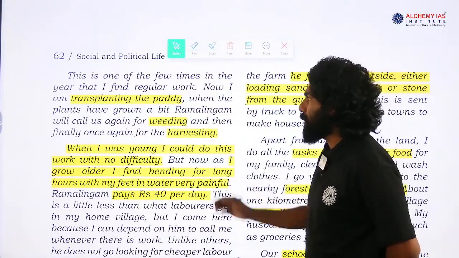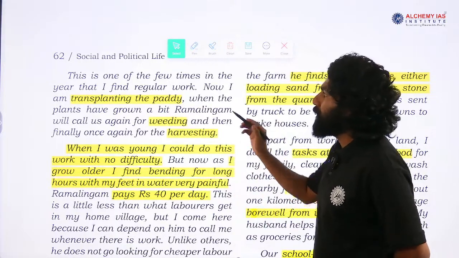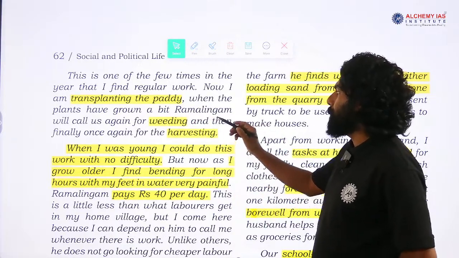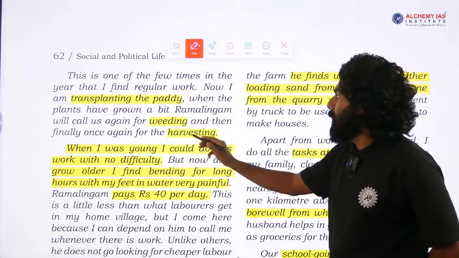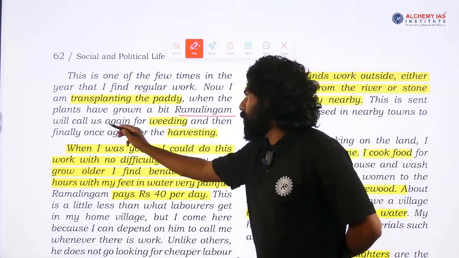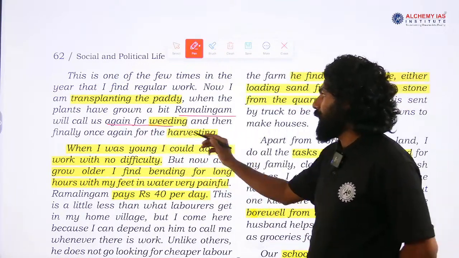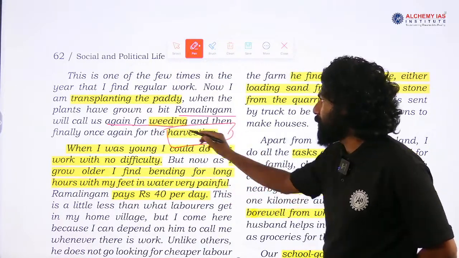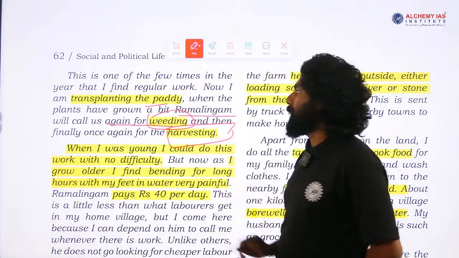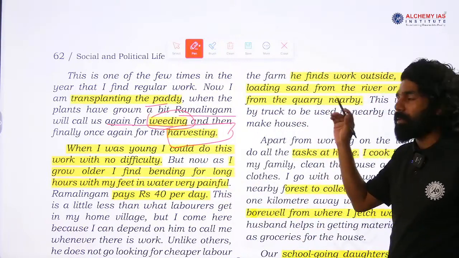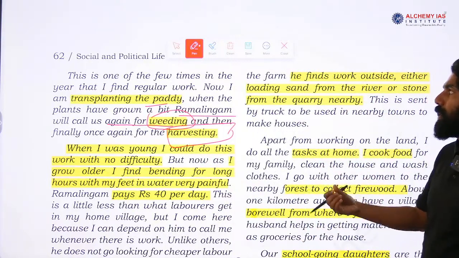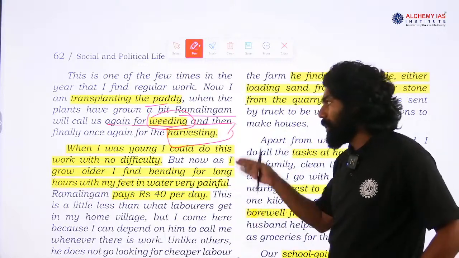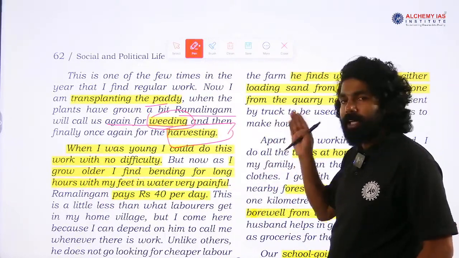Now, I am transplanting the paddy. When the plants have grown a bit, Ramalingam will call us again for weeding, and then finally we once again come for harvesting. So, these are the farm activities: harvesting, weeding, transplanting the paddy. These are the farm related activities in which the people in the rural areas are involved. So, here the example given was the work done by Tulasi.